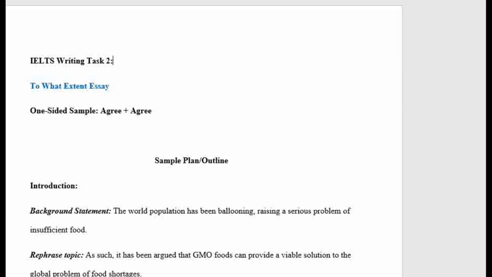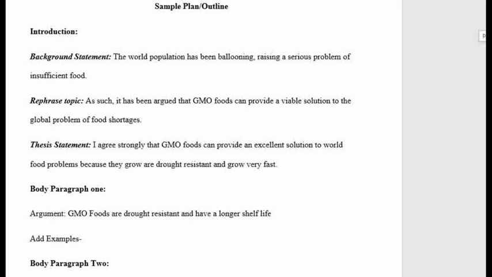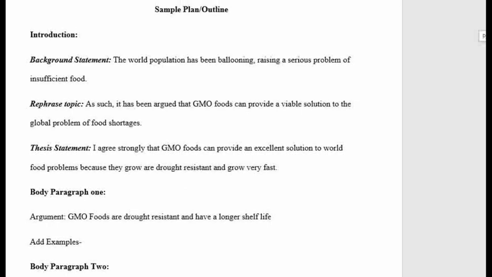The sample outline obviously has an introduction, and the introduction has 3 parts. The first part is the background statement. The second sentence usually is where you rephrase the topic that is given. And the third sentence, the last one in the introduction, gives a thesis statement.